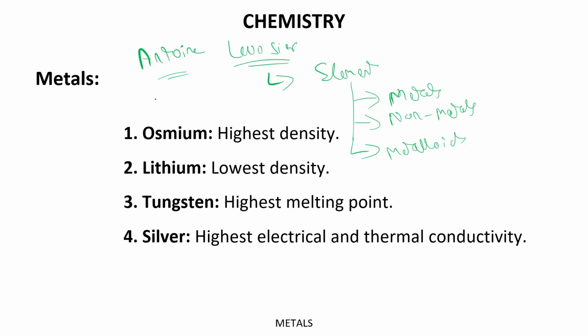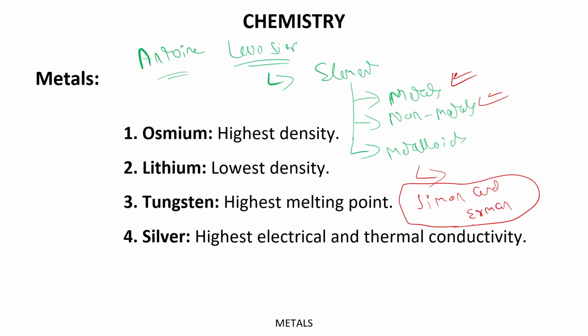But here I would like to tell you one more thing: Antoine Lavoisier only divided elements into two forms, metals and non-metals. But who divided the elements into metalloids, or who discovered the term metalloids? The answer is Simon and Irman. These were the ones who discovered the metalloids. So just write down these facts. All right.